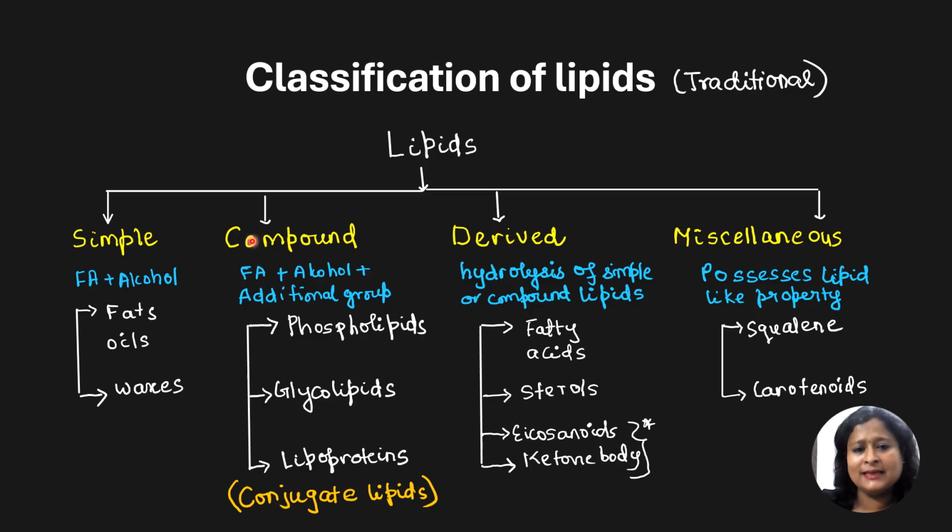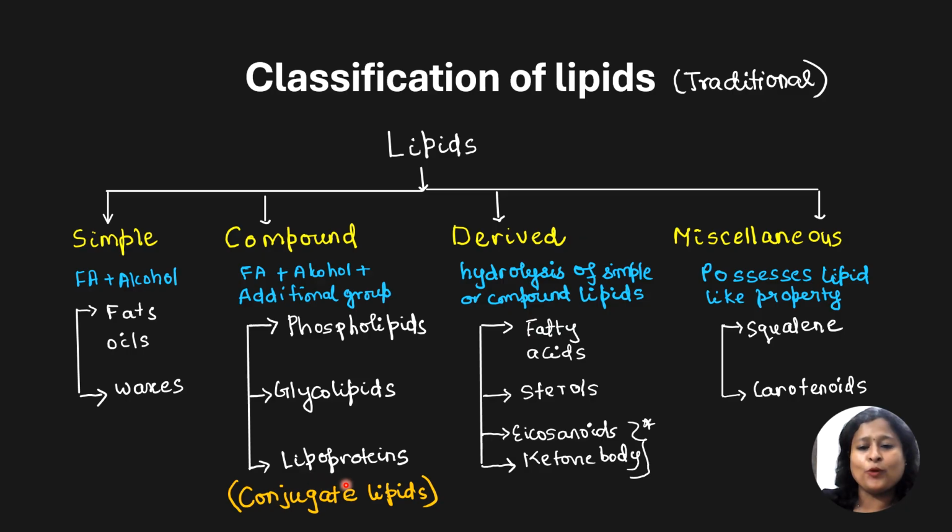Next category is compound lipids. What are compound lipids? Compound lipids are also the esters of fatty acid and alcohol, but there is an additional functional group which is attached to them. Those functional groups can be phosphate groups. Then the lipid is called a phospholipid. If the functional group attached is carbohydrate, the type of lipid formed is called a glycolipid.